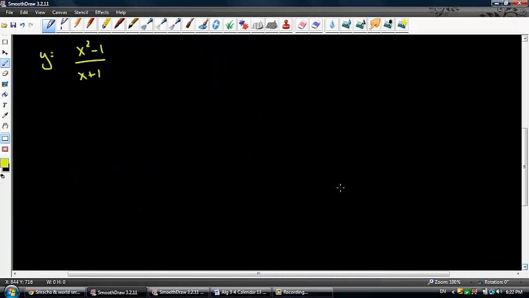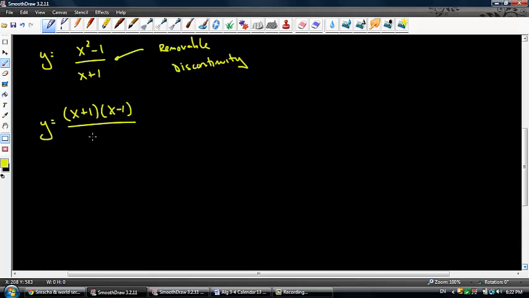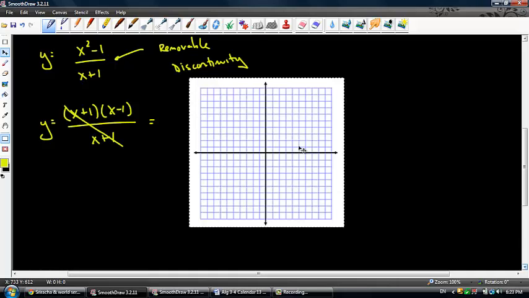The reason why this function is different than all of the others is because it's going to have what we call a removable discontinuity. Okay, and I'll show you why. Because if you notice, x squared minus 1 can be factored into x plus 1 and x minus 1, and that's all over x plus 1. Well, what you notice is that these two things go away, and I end up with y equals x minus 1. Well, this is just a line. Okay, so we can graph a line.